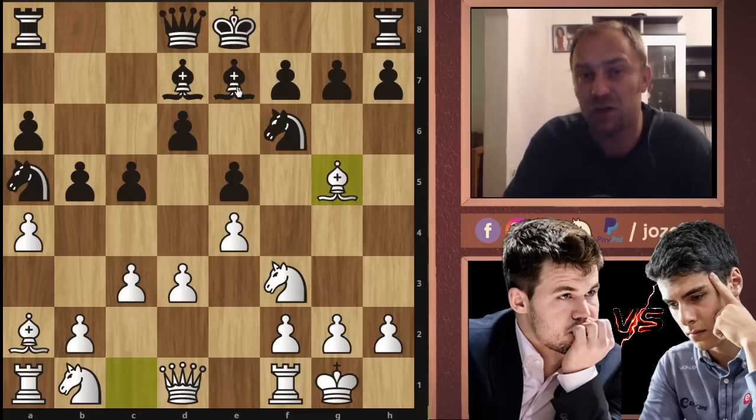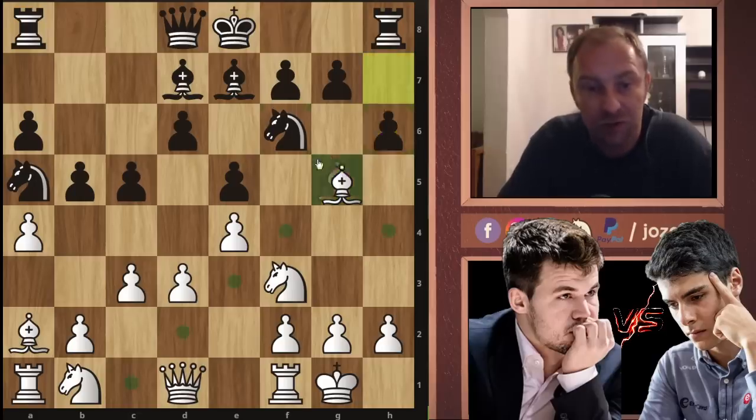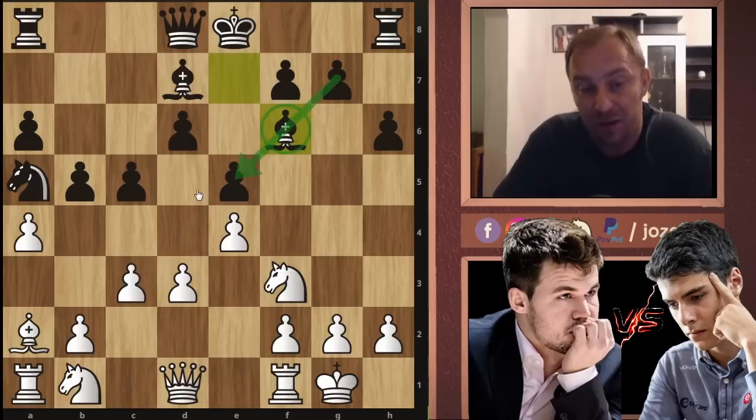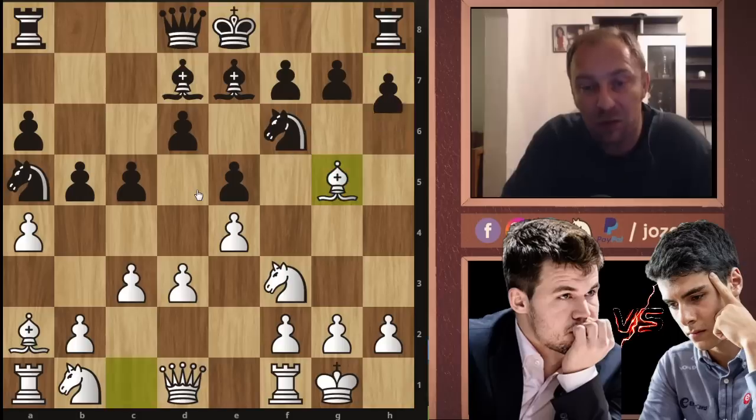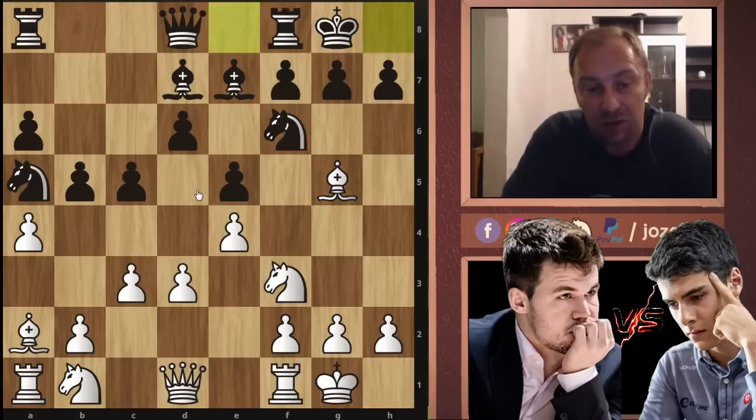So that's why Magnus played the move bishop to g5. Even if you get kicked away with potential h6 moves, you can still play bishop to f6. After bishop to f6, this bishop is still bad. It's blocked out again by its own pawn. So I wanted to pay good attention to how Magnus does it now, because it's really a great game. As I said, here Carlsen played, and now we have knight to d2.